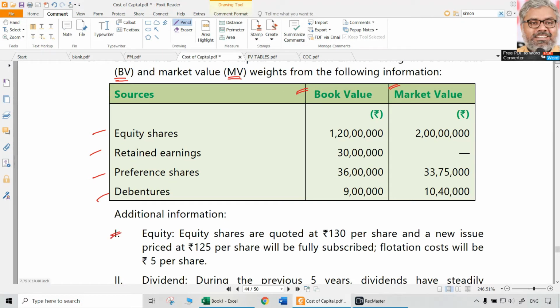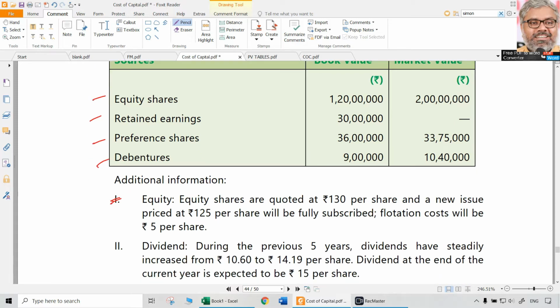Further information is given. Equity shares are quoted at 130 rupees per share and a new issue priced at 125 rupees per share will be fully subscribed. Flotation cost will be 5 rupees per share. So if a new issue is made, it will be priced at 125 rupees per share and the flotation cost will be 5 rupees per share. In other words, the net proceeds from the new issue can only be 120 per share. That is the information about equity.